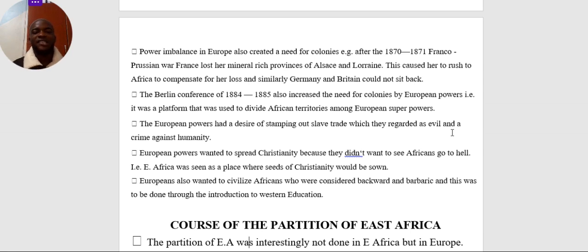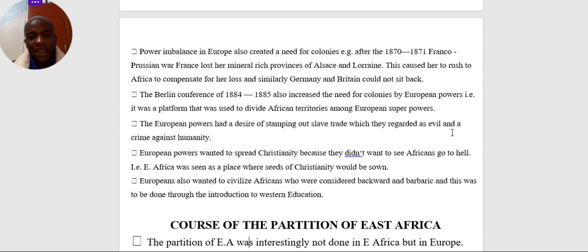European powers had the desire to stamp out slave trade and slavery, which had caused trouble for Africans. And remember, this is the time when missionaries were coming to Africa. So they were targeting those areas with bigger population. They could not do their work when slave trade was also taking place. So the need to stop slave trade made them to rush. So these are some of the social factors. If you hear such points, they are social factors.